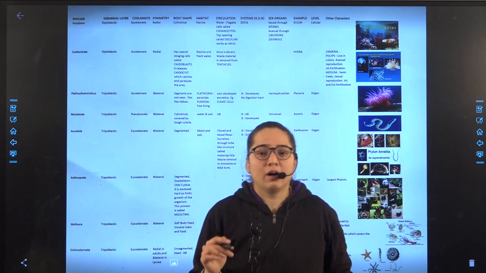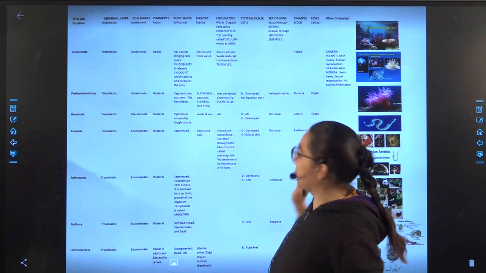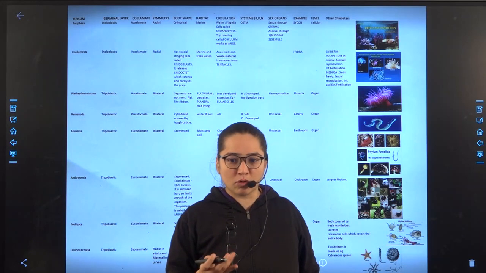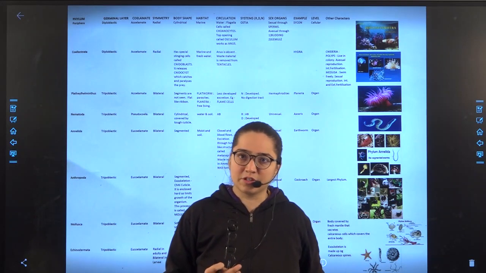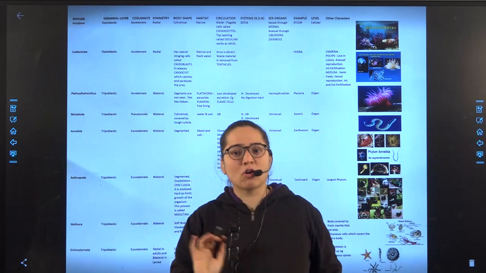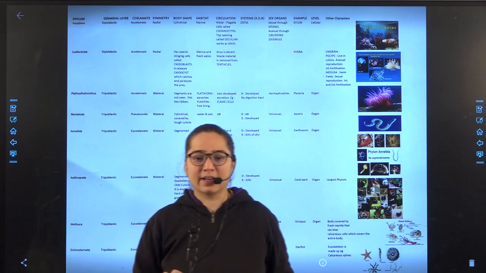Next part, we did the example. The examples were Sycon, Hydra, Planaria, Ascaris, earthworm, cockroach, octopus and starfish. Level: first one is cellular level, second one not given, rest all are organ. Fine. I hope you have understood all the content that has been delivered today.